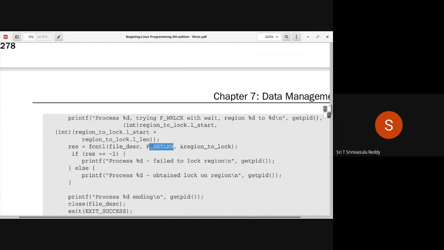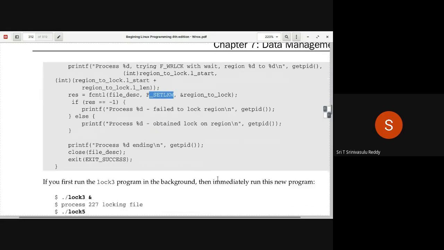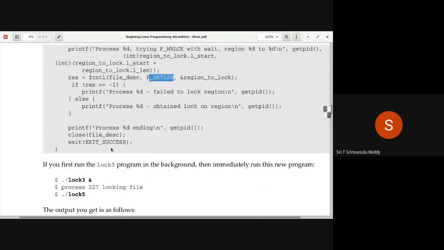Whereas simply F_SETLK means it will come out and say that no, it's not possible to get the lock. Whereas with F_SETLKW, you make fcntl actually wait. So here, fail to lock you will not get, but you will get obtained a lock on the region after waiting for quite a long time. So the process is ending after that and all that.